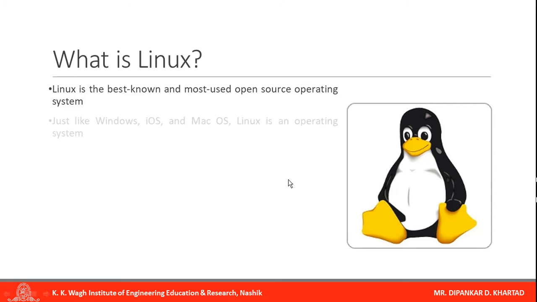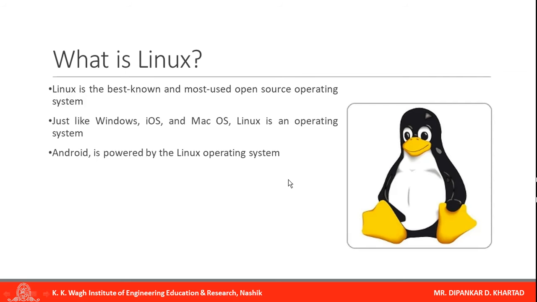You know operating systems, just like Windows, iOS, macOS, Linux is an operating system. Android is also powered by the Linux operating system. Right now everyone is using a smartphone, and most of them are using the Android operating system. That Android operating system is powered by Linux OS.